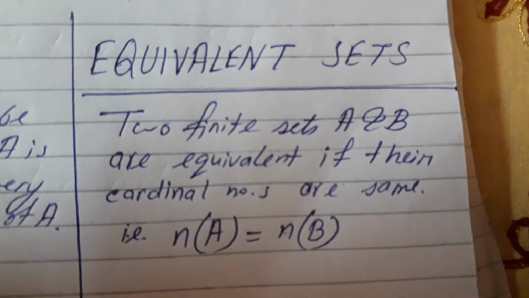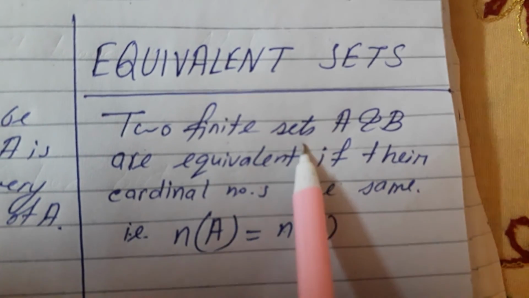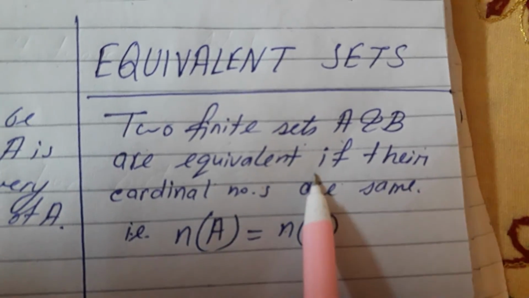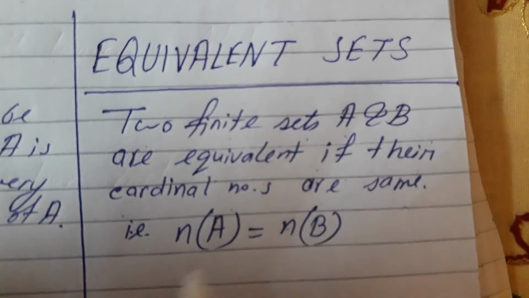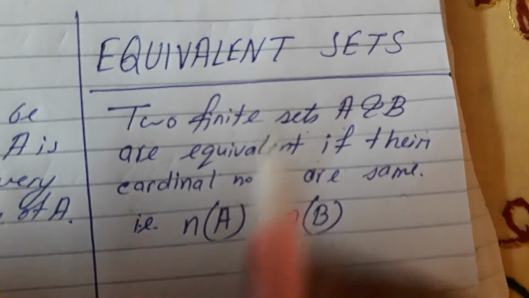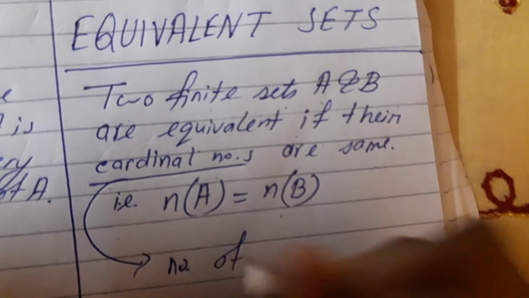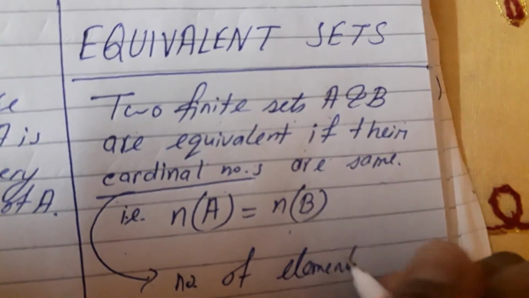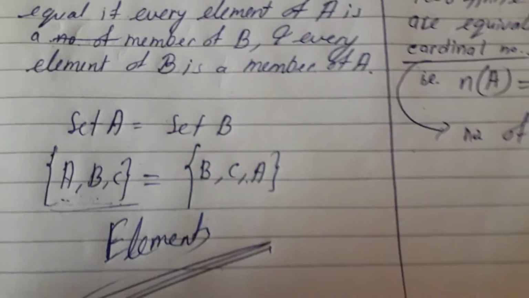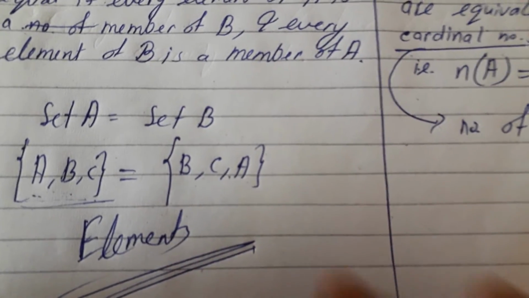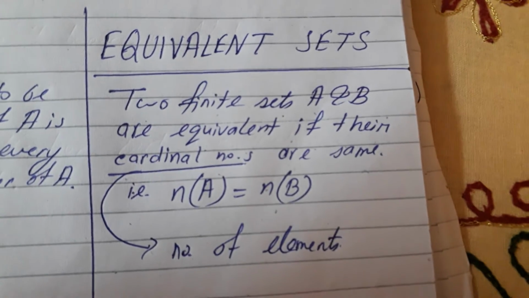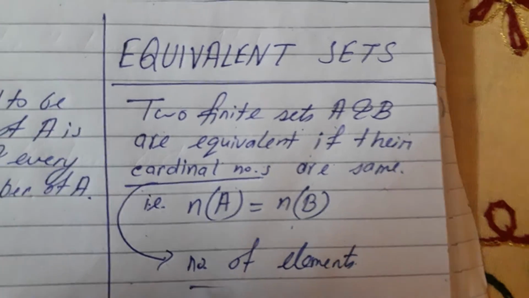And see the equivalent sets. Two finite sets A and B are equivalent if their cardinal numbers are the same, that is n(A) equals n(B). Cardinal number means number of elements. See, in the first case, in the case of equal sets, we are only concerned about the elements, but in case of equivalent sets, we are concerned about the number of elements.